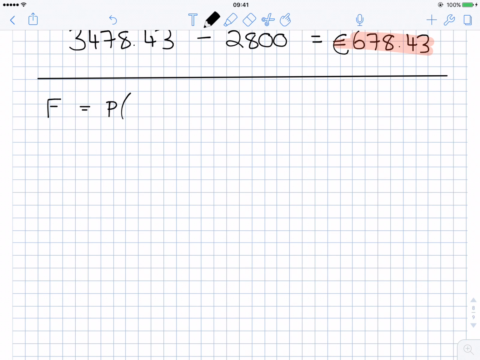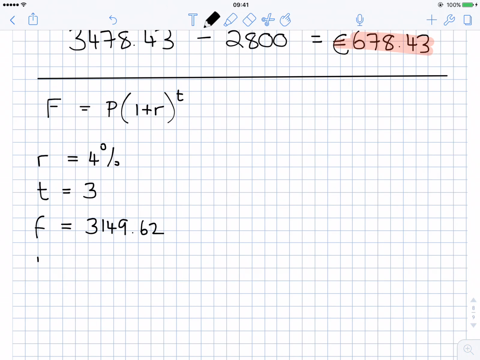F is equal to P by 1 plus R to the power of T. So this question is asking me how much money, if the interest rate is 4%, will I need to put into the bank so that after 3 years, so T is 3, the final amount will be €3,149.62. So how much money do I need to put into the bank if I need to have €3,149.62 in 3 years with a 4% interest rate from the bank?